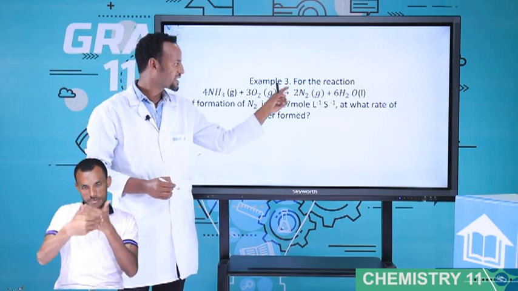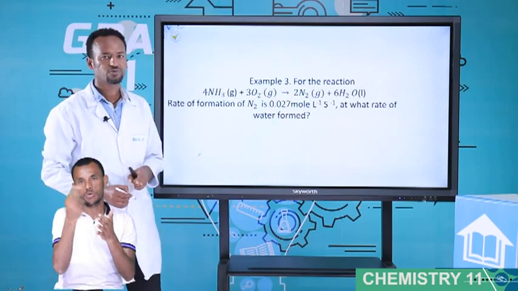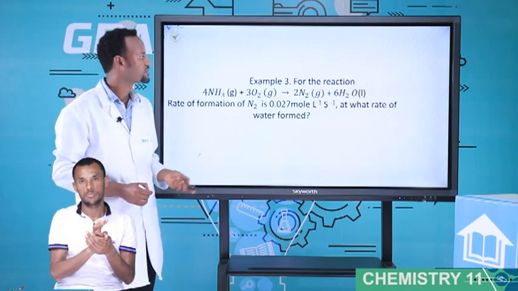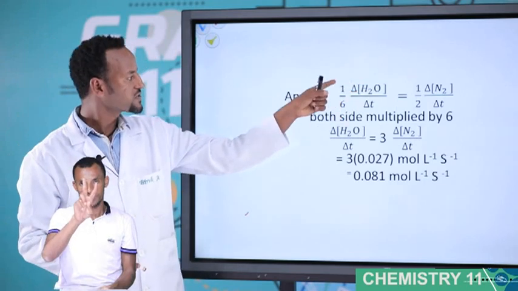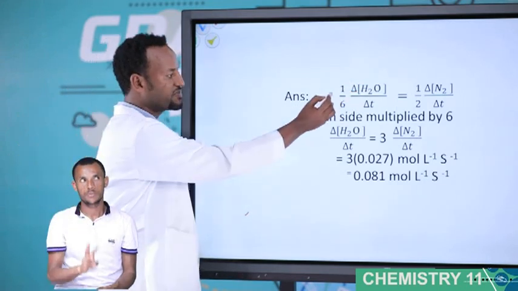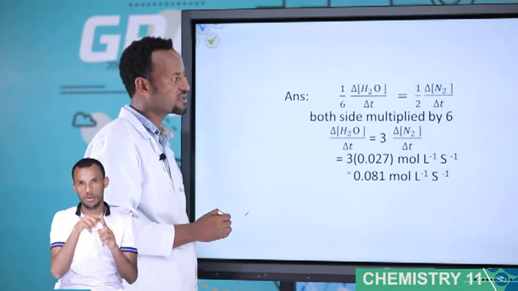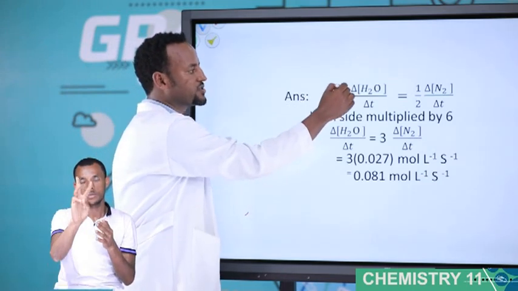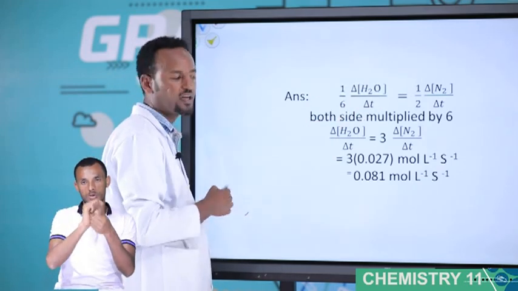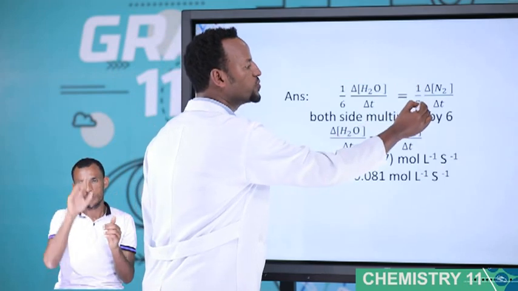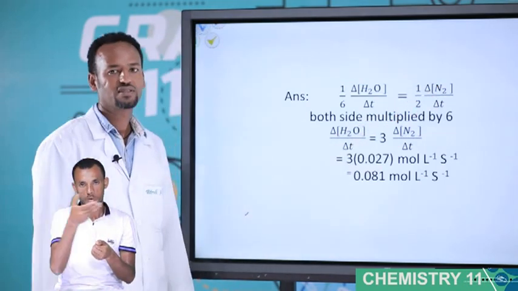Next, write the rate expression for N2. What is the coefficient? 2. It uses minus 1 over 2. Look. For H2O, use 1 over 6. Please, 6 means the coefficient already. Why positive? Because it's a product. 1 over 6, changing concentration of H2O over change of t is equal to 1 over 2, changing concentration of N2 over change of t.